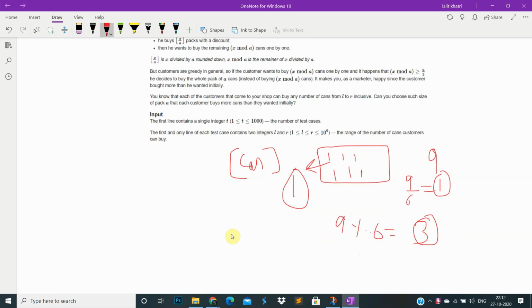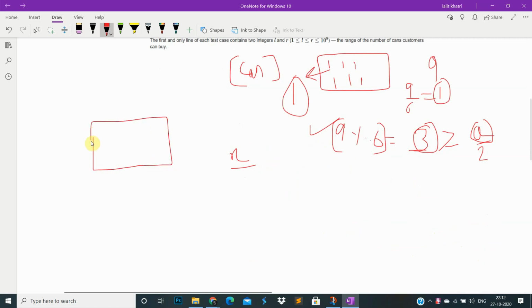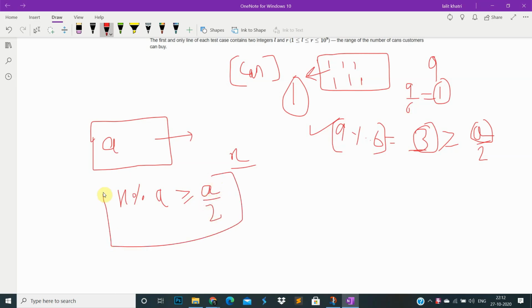It is given that if anybody wants x elements, and the remainder is 3, and if this is greater than or equal to a by 2, then he will take the whole pack. So a by 2 will be 3 for a pack of 6. If the pack has a elements and x mod a is greater than a by 2, then he will take the whole pack.